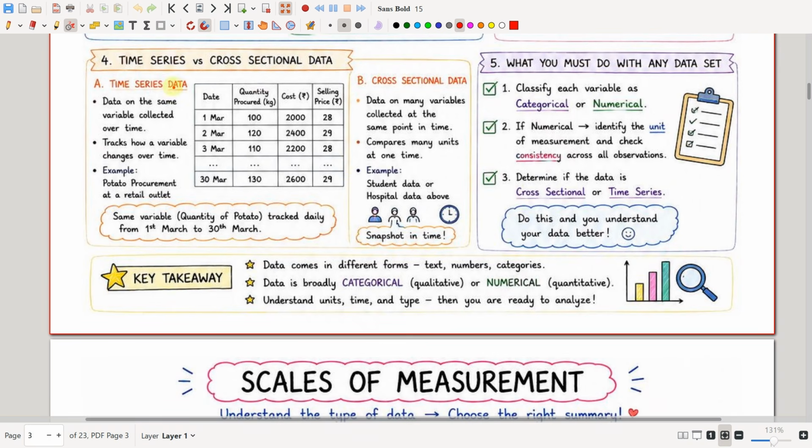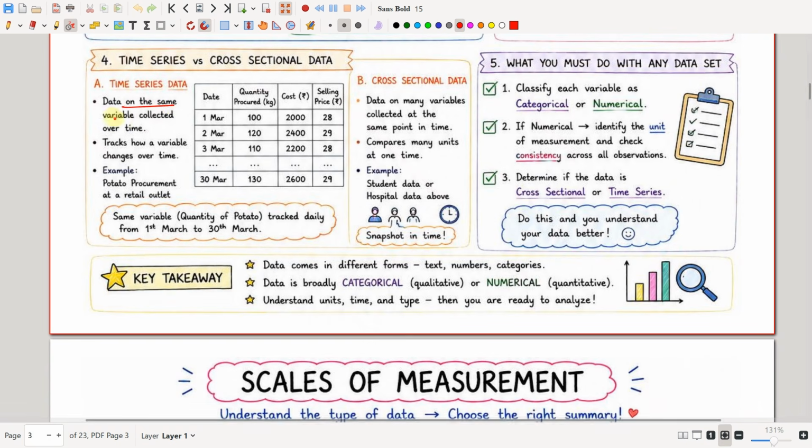See, time series data is the data on the same variable collected over time. Okay, see here, the date is changing here, the time is changing here.